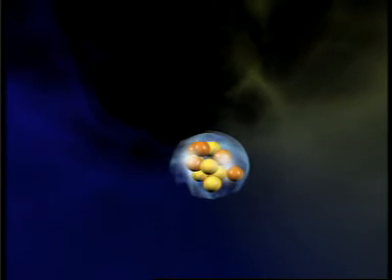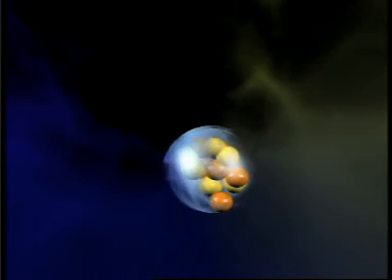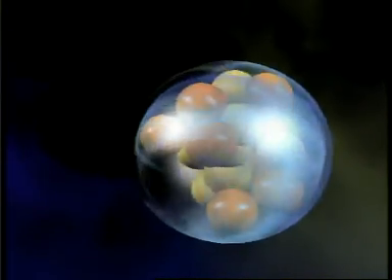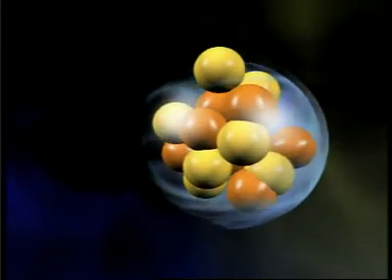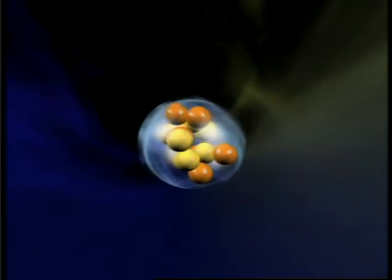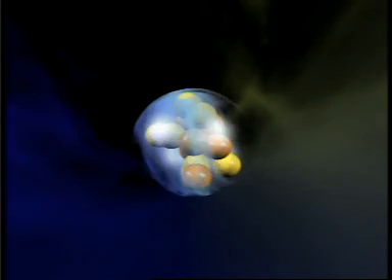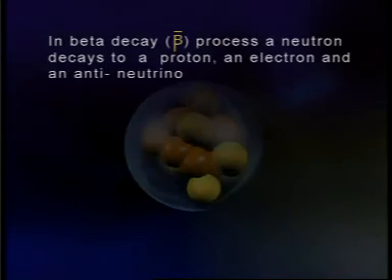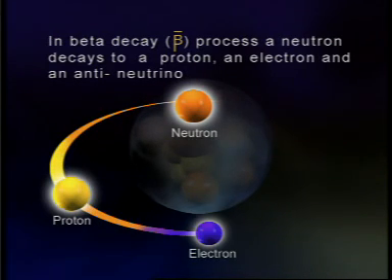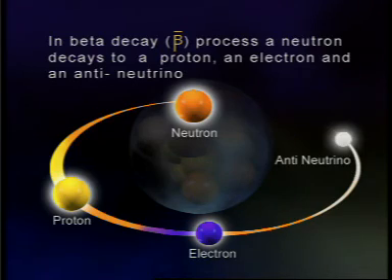But the other two fundamental forces, namely the strong force and the weak force, operate at the subatomic level. The strong force and the weak force are known to be present in atoms. It is the strong force that binds together the protons and neutrons present in the nucleus. The weak force, on the other hand, is responsible for the beta decay process, in which a neutron decays to a proton, an electron, and an anti-neutrino.